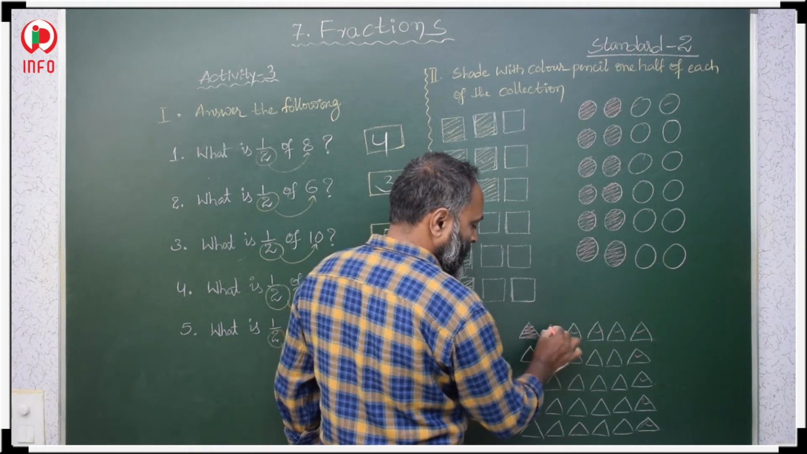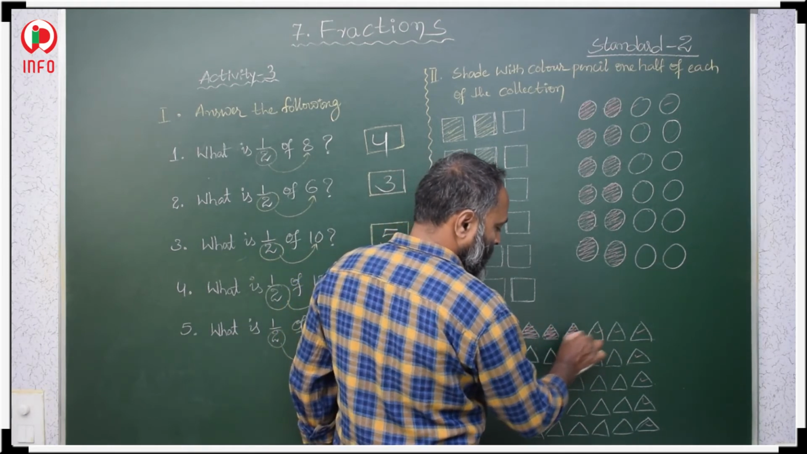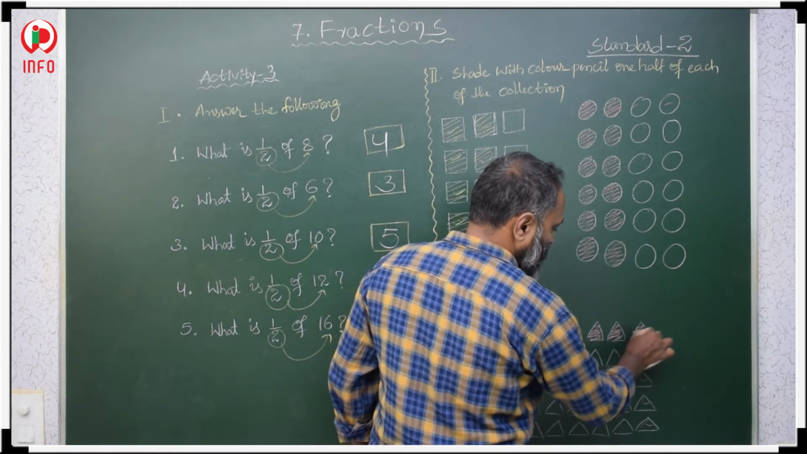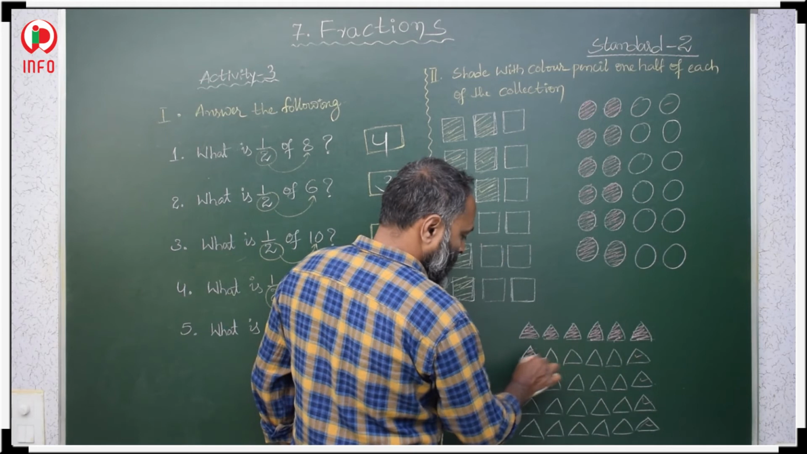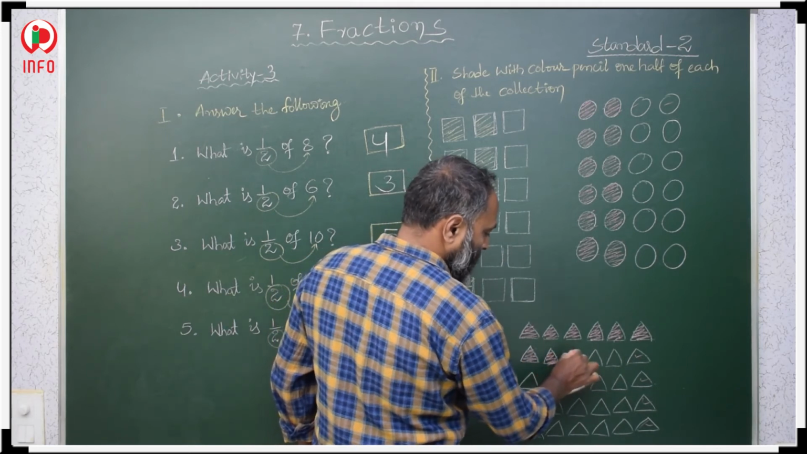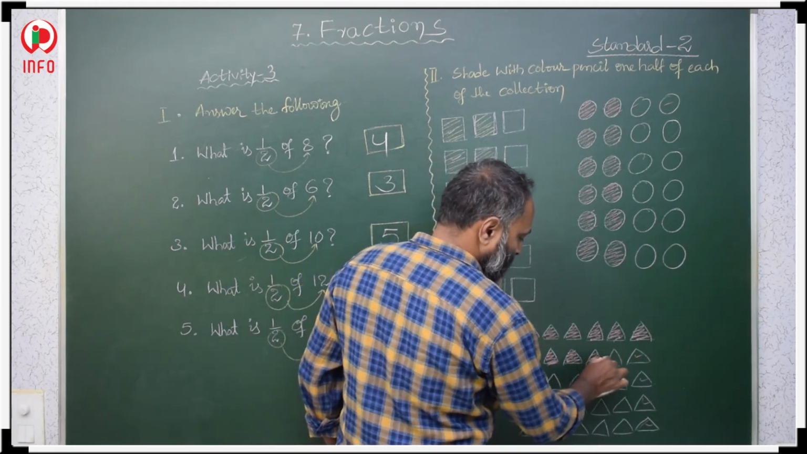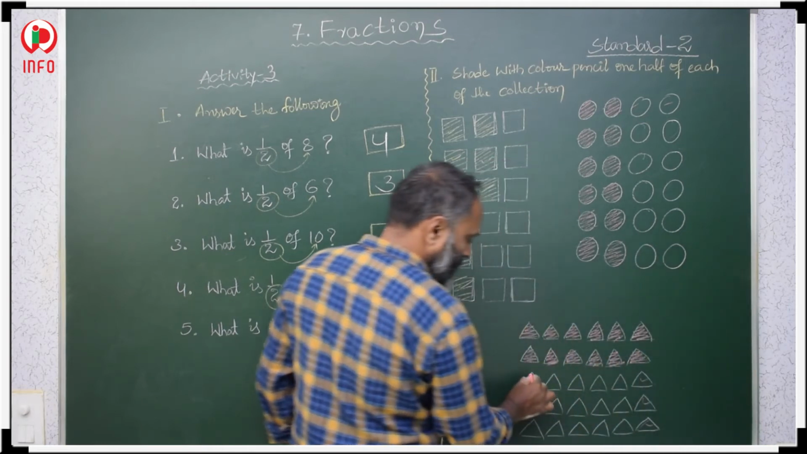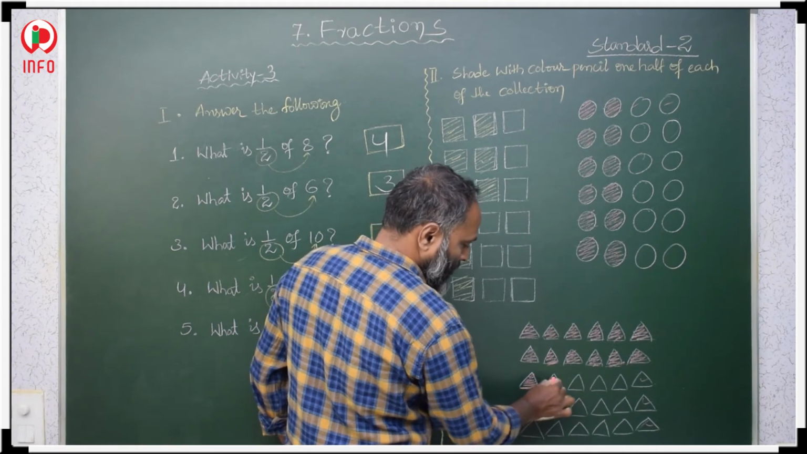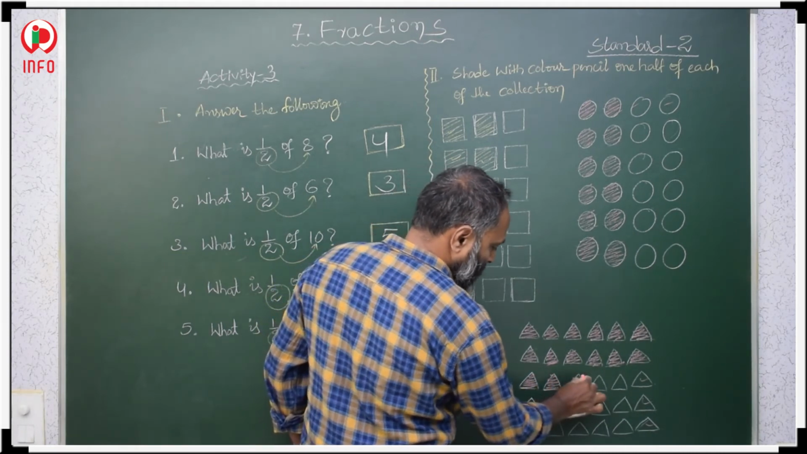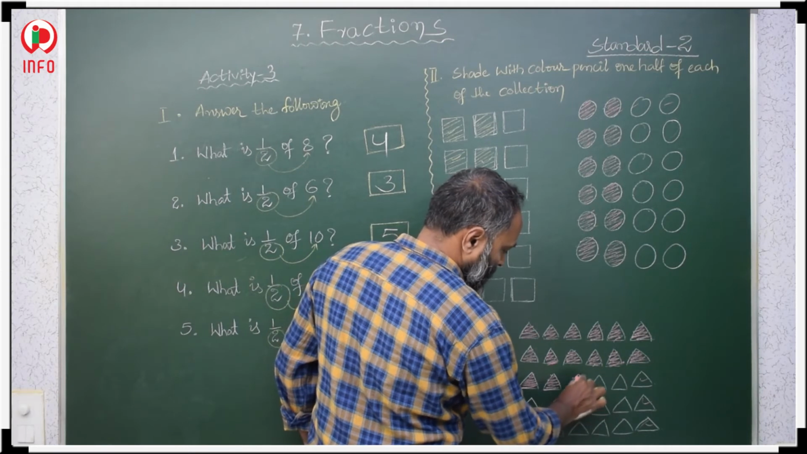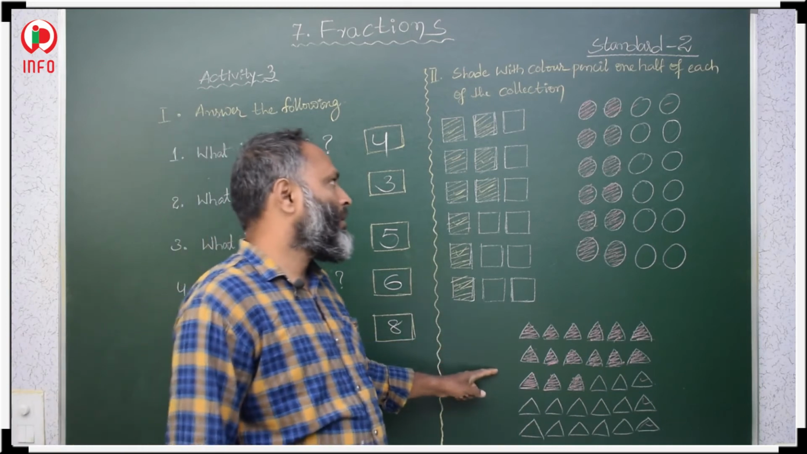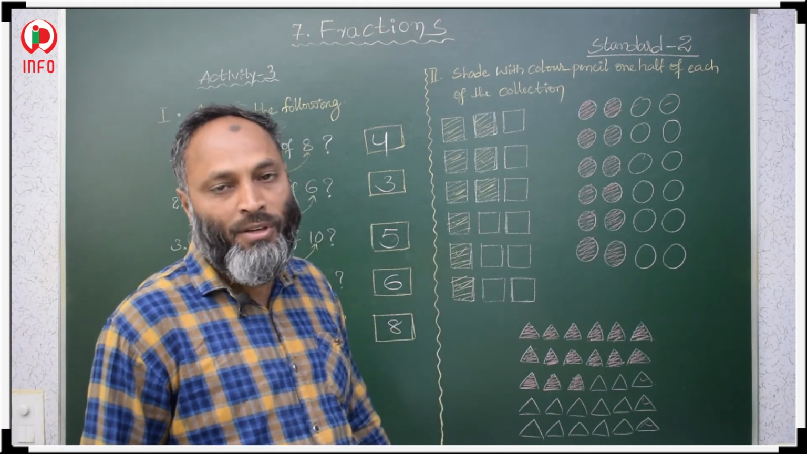1, 2, 3, 4, 5, 6, 7, 8, 9, 10, 11, 12, 13, 14, 15. These 15 objects we have to shade. Okay. So half means 15 triangles out of 30.